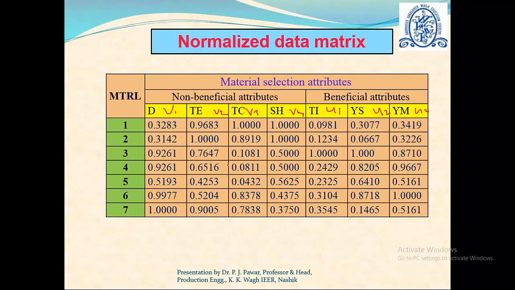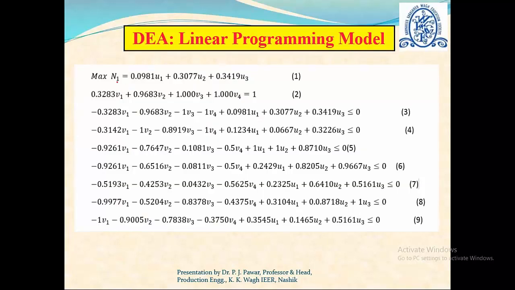Now, the efficiency of that particular alternative is obtained by considering this attribute data multiplied by the coefficient. So it means that the efficiency for material 1 is 0.0981 multiplied by U1 plus 0.3077 multiplied by U2 and 0.3419 multiplied by U3. Thus we can see here what is written over here. So this is the efficiency of that particular alternative 1.